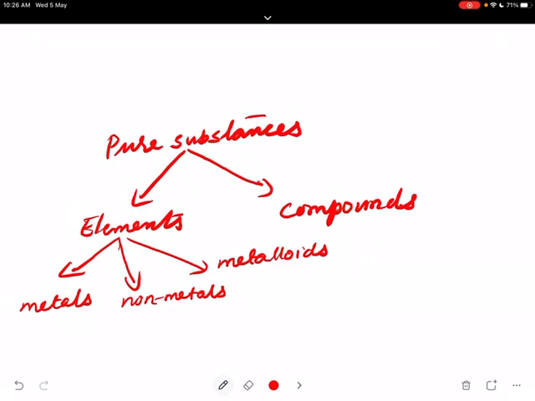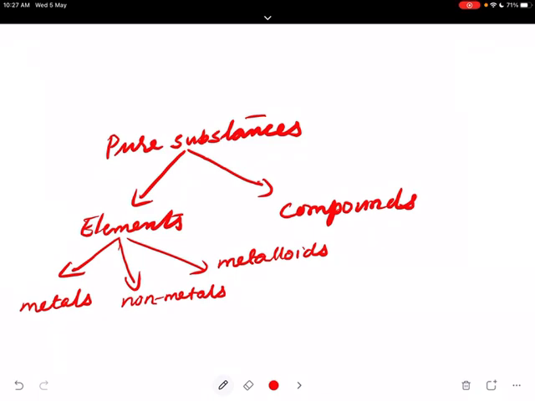Element definition: we said an element is the simplest or basic form of a pure substance which cannot be broken into anything simpler than it by physical or chemical methods. Later, studies by Dalton have shown that the simplest form of matter is the atom. So the above definition has no relevance. In the light of this, the definition of an element can be modified.